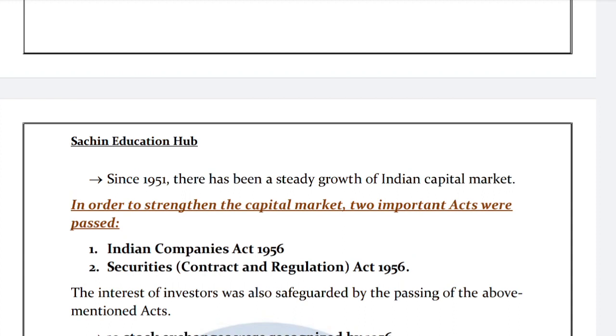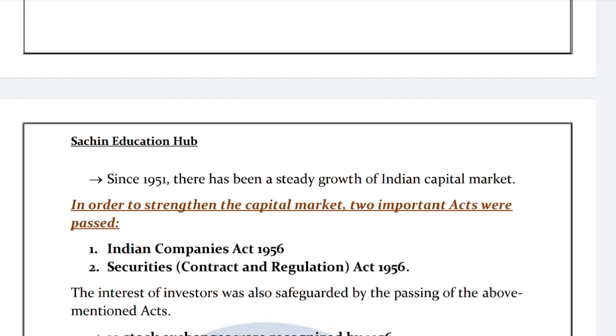These were the two main acts that provided security to investors to come and invest in the companies, get better returns than other options, and have full security for their returns. This is the reason that the stock exchanges were continuously growing, because these two acts provided proper safety for the funds of investors. So investors were more satisfied with company securities.